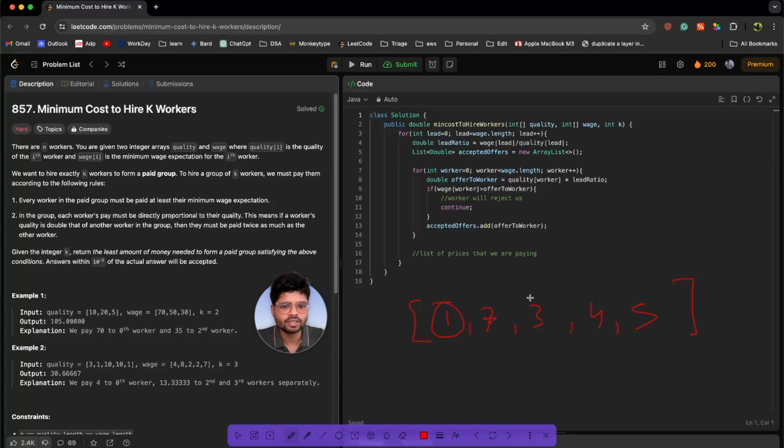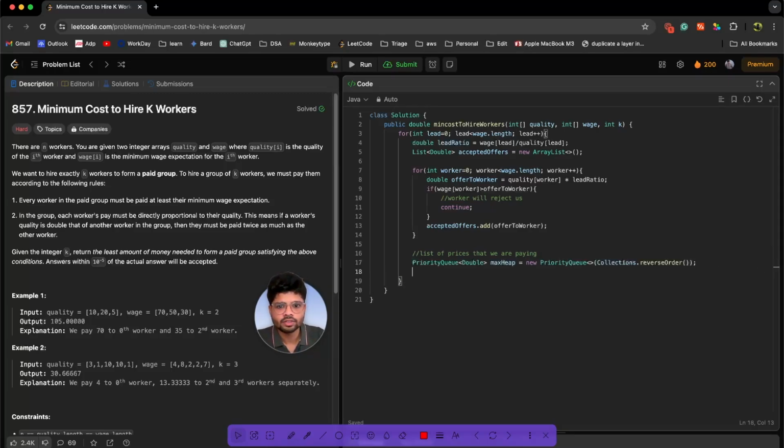So you will be taking 1 and 3, which will give us 4. So we just have to write that logic over here. Either you can sort the array or you can use a priority queue. Once filled in the priority queue, our queue will look something like this. Just remove the starting 2 elements and you will get the sum as 4. So it's up to you how you apply this. I'll go with a priority queue. Max heap priority queue, we want to reverse the order.